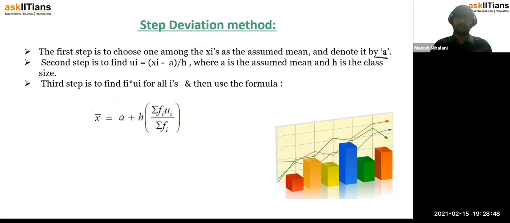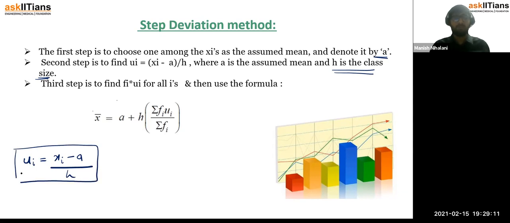The second step is to find deviations, but you have to divide each deviation by the class size, by h. So here your ui is xi minus a divided by h. This is your second step.